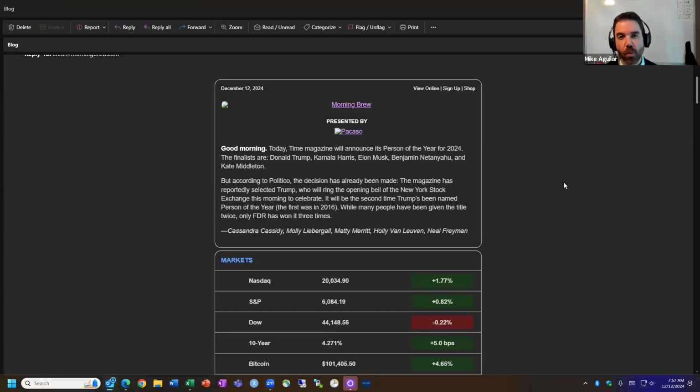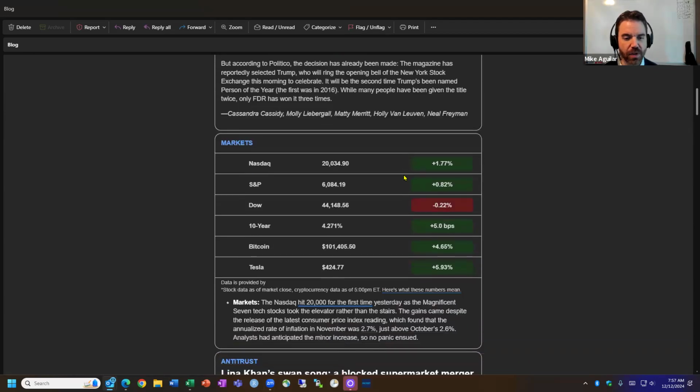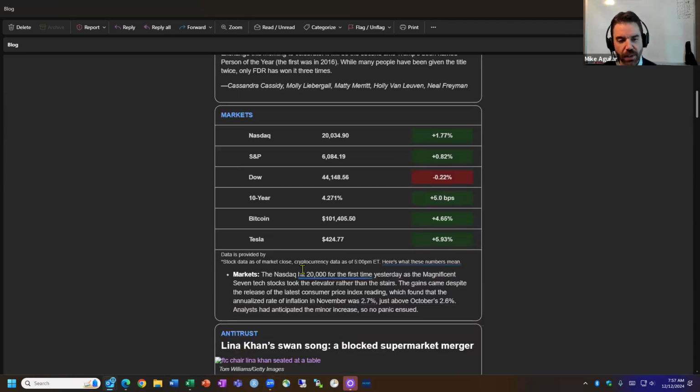I was reading Morning Brew today, December 12th, as I'm on the bike, and I read it every morning. It's got the good morning stuff, it's got the market overview, and then a recap on the markets. NASDAQ hit 20,000. The CPI report came out yesterday, which found the annualized rate of inflation in November was 2.7%.